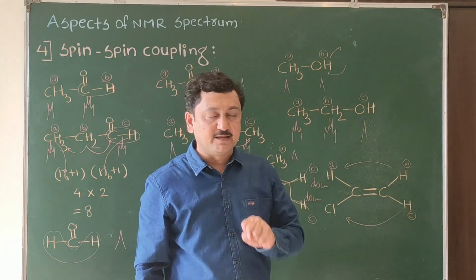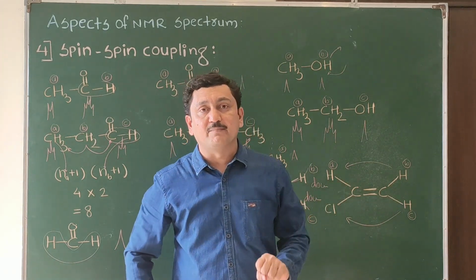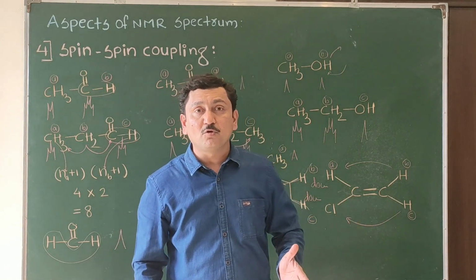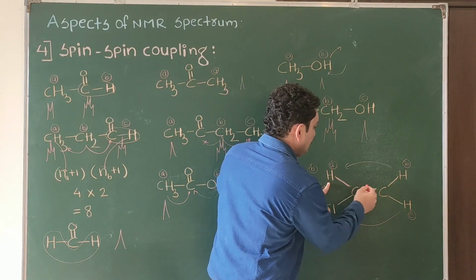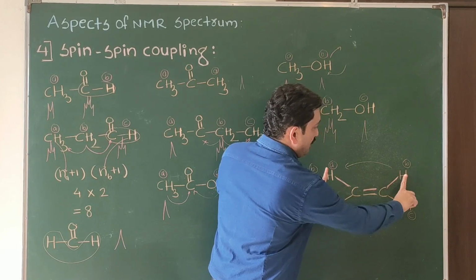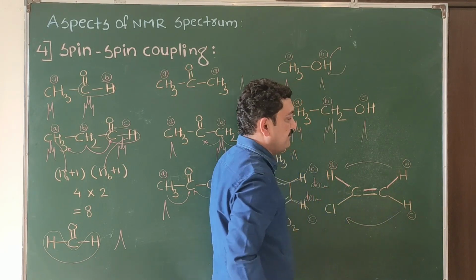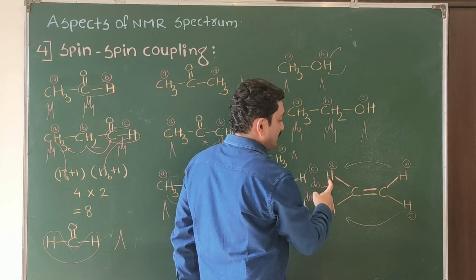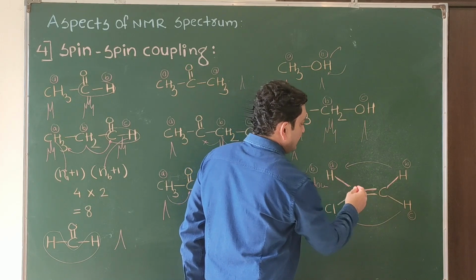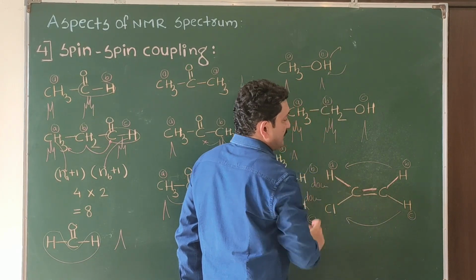Now, we will check the splitting. For this one, the n plus 1 rule is not applicable because adjacent protons are of different kinds. Non-equivalent protons separated by 3 bonds, spin-spin mutual coupling, they will undergo. So this is a 1. As it is a 1, it will split into doublet. So here also there is 1 hydrogen, so it will also split into doublet.